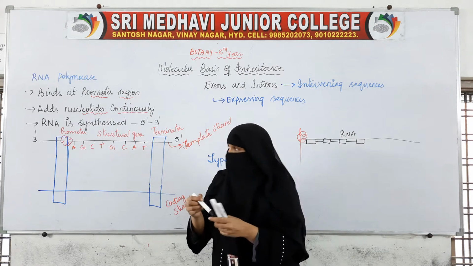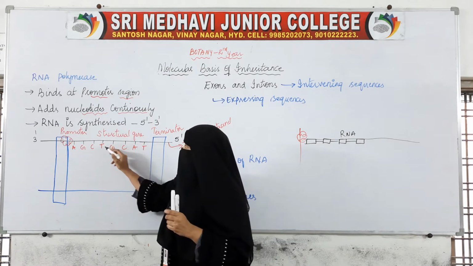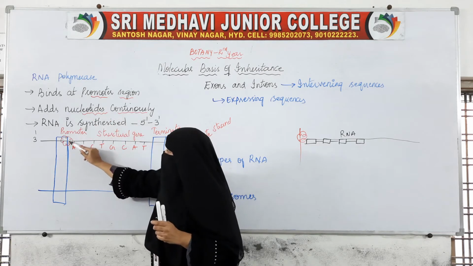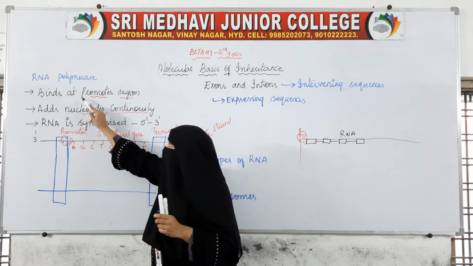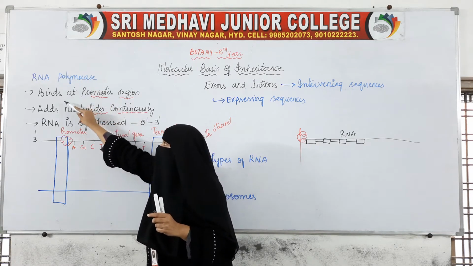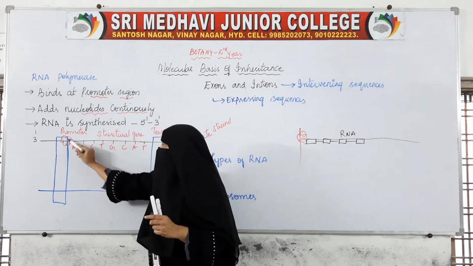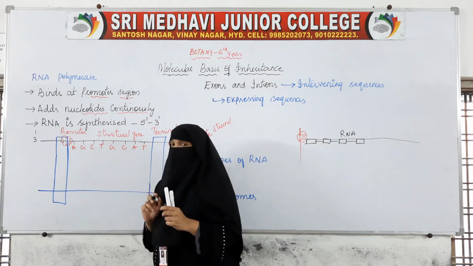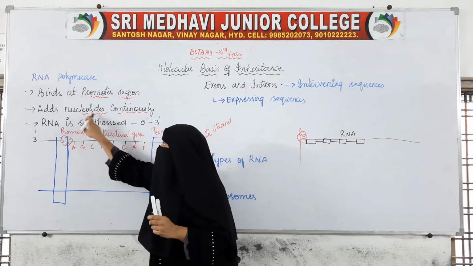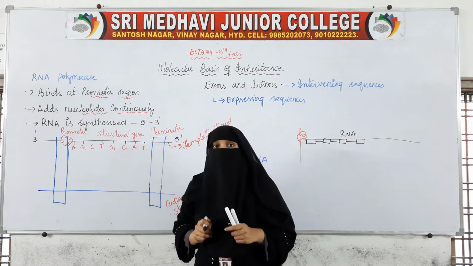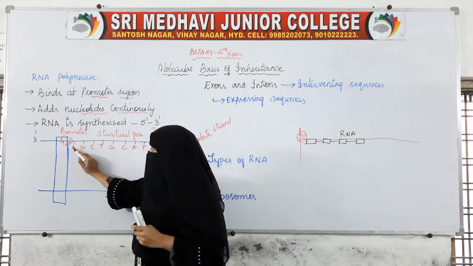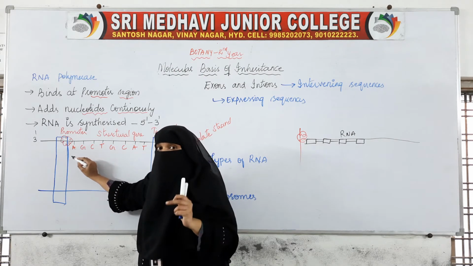Now, RNA polymerase binds at the promoter region. After that, it starts adding nucleotides. How does it add nucleotides? For example, if A is there, A always pairs with which nucleotide?